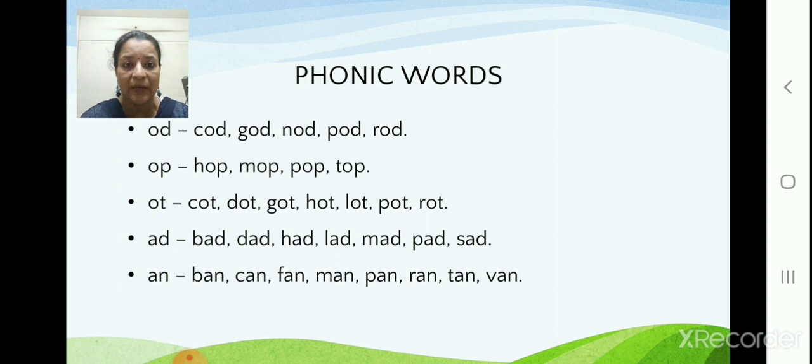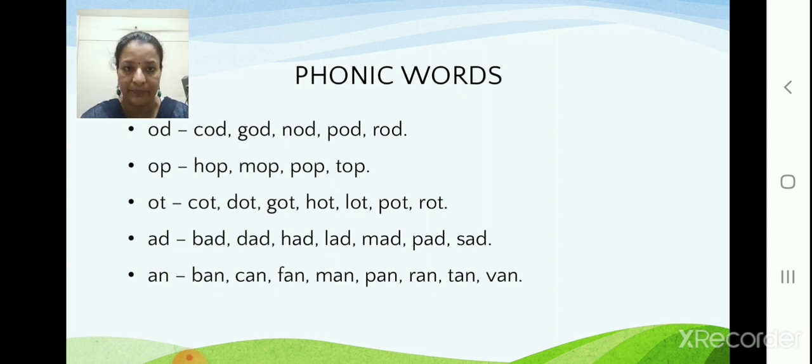Now when you see COD, cod, GOD, god, NOD, nod, POD, pod, ROD, rod, all have OD. The second and third letter are OD. Only the first letter changes. So you have to listen to the sound and you will know what you have to write. When I say God, it means G, God. So GOD. Okay, children. Next, let us move on to OP words.